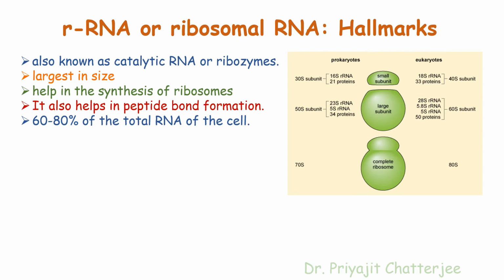The 50S subunit of the prokaryotes contains 23S rRNA, 5S rRNA and 34 proteins. The smaller 30S subunit of prokaryotes contains 16S rRNA and 21 proteins. The smaller subunit, or 40S subunit, of the eukaryotic ribosome contains 18S rRNA and 33 proteins, and the larger ribosomal subunit of the eukaryotes contains 28S rRNA, 5.8S rRNA, 5S rRNA, and there are 50 varieties of proteins.